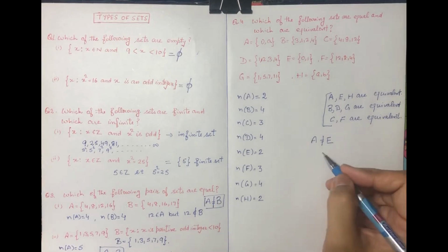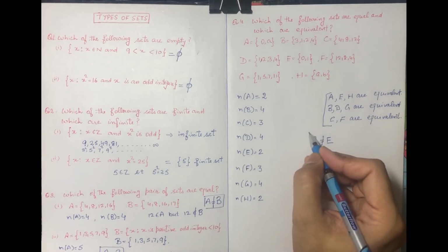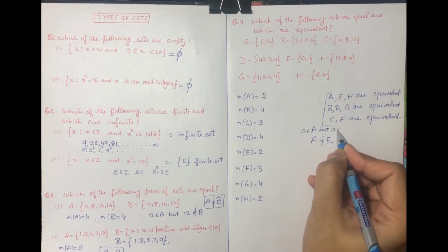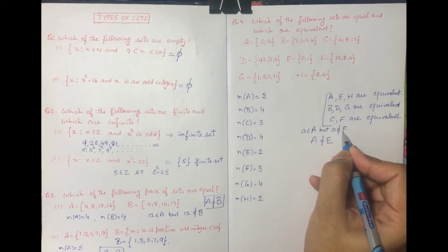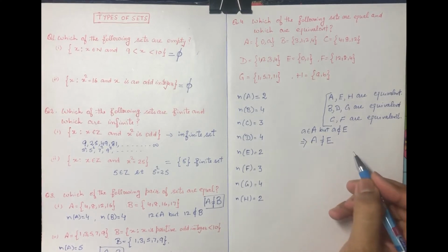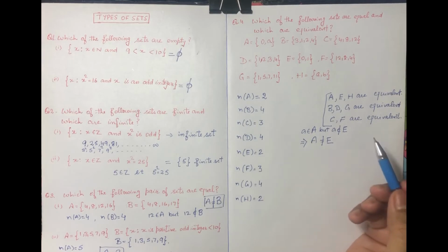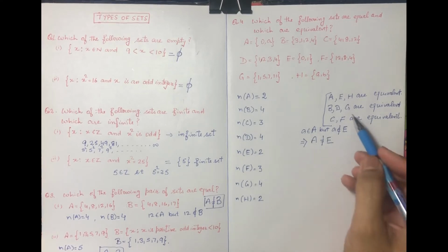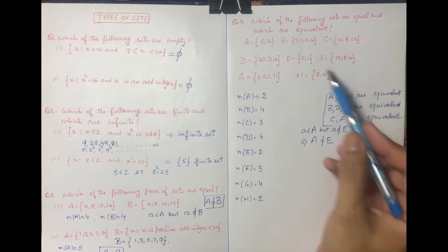You got it? So I again repeat my step. Capital A belongs to A, but it does not belong to E, which implies A is not equal to E. But we have to write the equal sets. So again we try to see what sets are equal. None of them are equal among A, E and H.